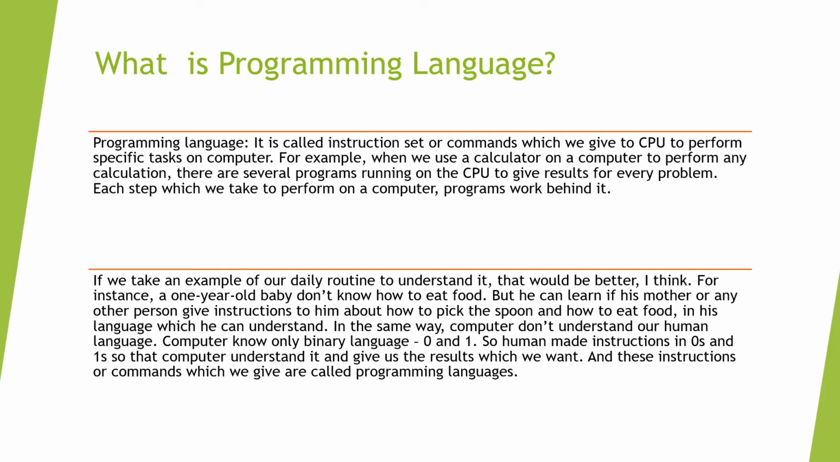In the same way, computer doesn't understand our human language. Computer knows only binary language, that is 0 and 1. So humans made instructions in 0 and 1 so that computer understands it and gives us the results which we want. And these instructions or commands which we give are called programming language.